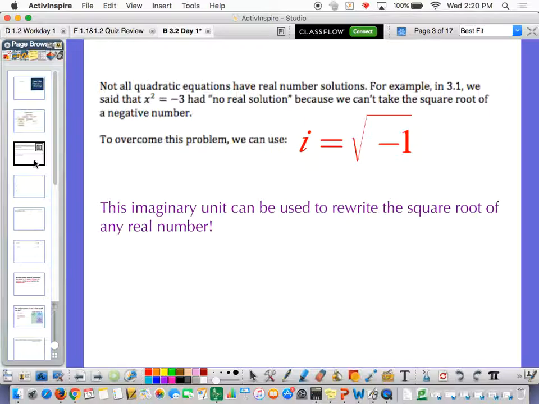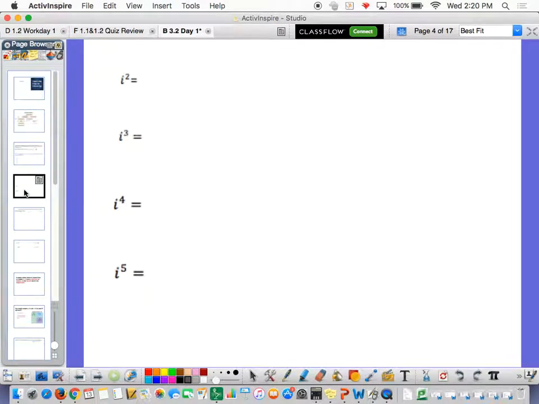So basically what we're going to do is write our answers in such a way that we now have solutions if there are negatives underneath the square root. Okay? And this imaginary unit can be used to rewrite the square root of any real negative number, okay? So this makes life a lot easier for us. It still doesn't really take care of the fact that things are imaginary. It just gives us a way to write our answers, basically. Okay, so let's look at how we can use it.